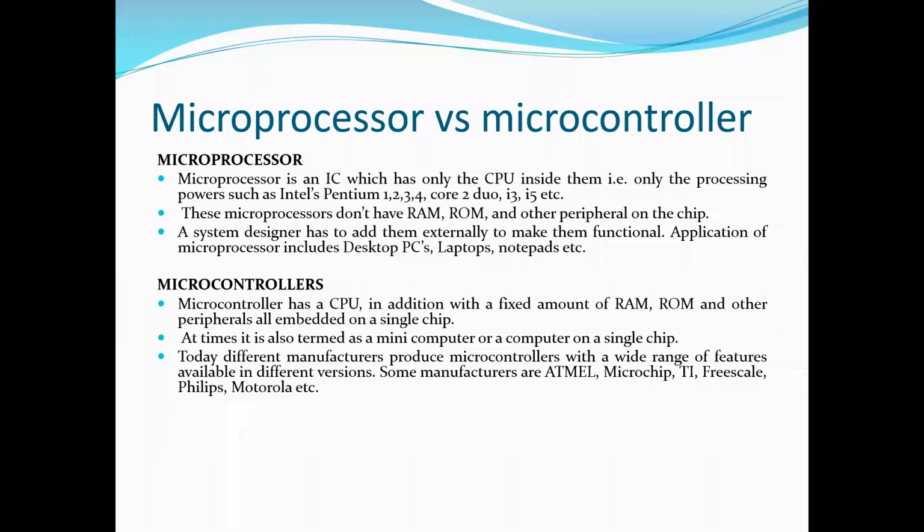Whereas a microcontroller will be used in washing machines or some music system. That is application specific. They are all called application specific or embedded systems. Microcontrollers will be used in embedded systems.